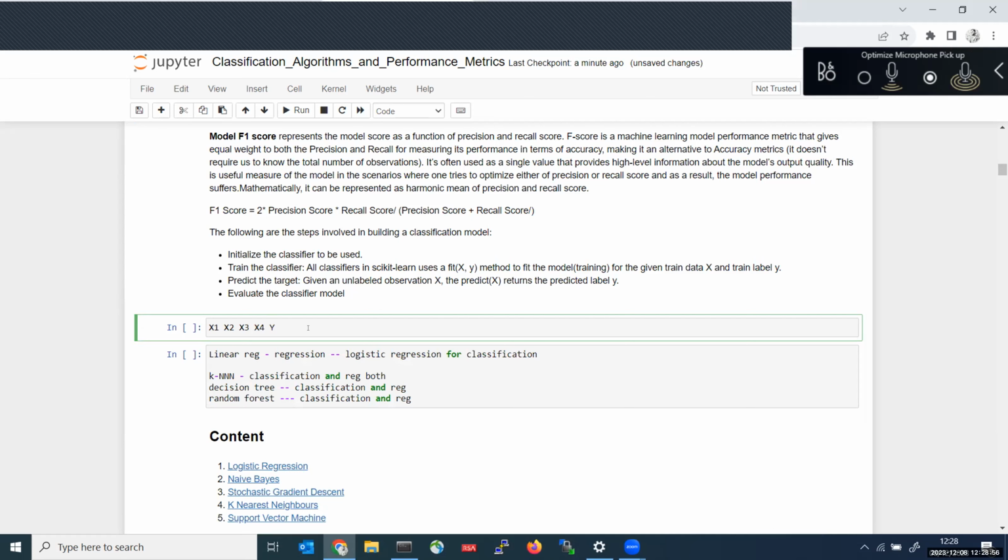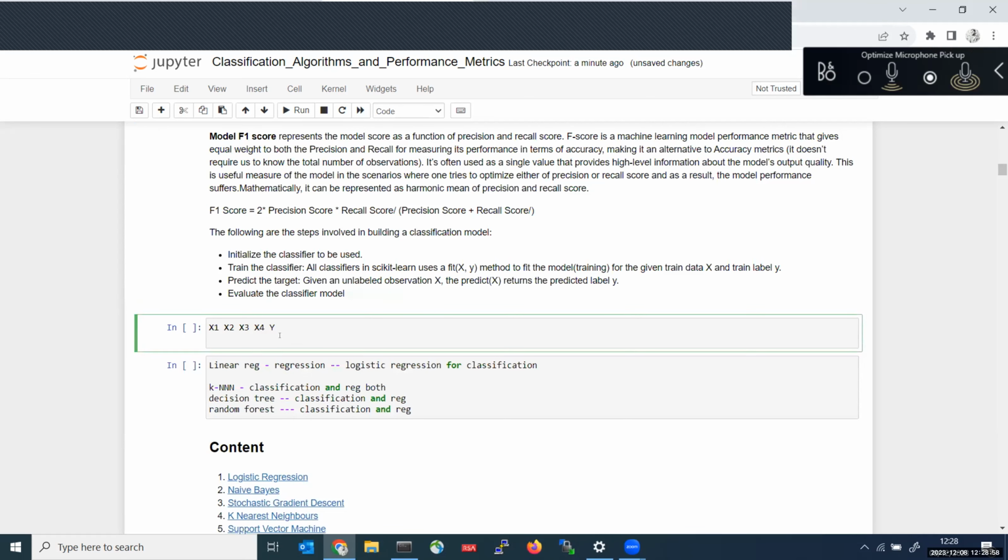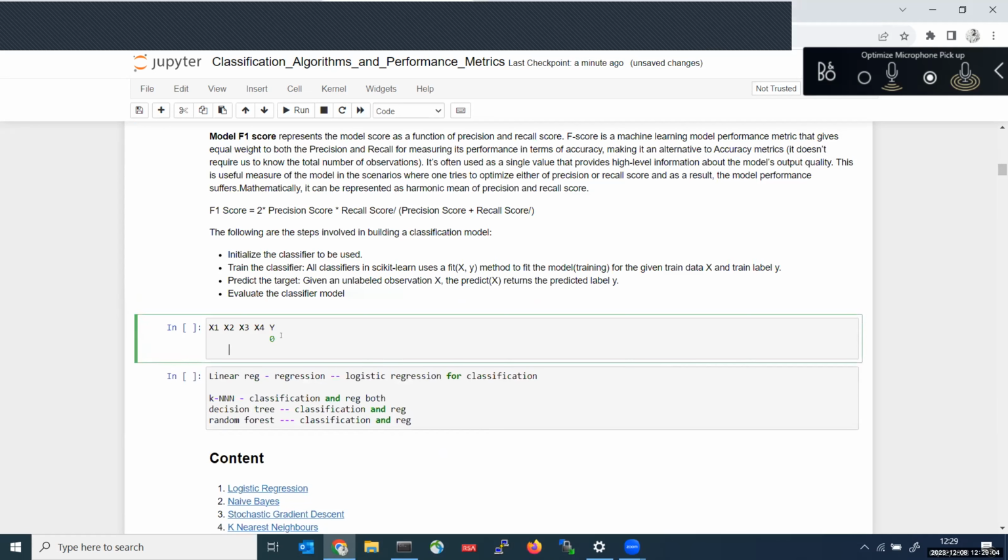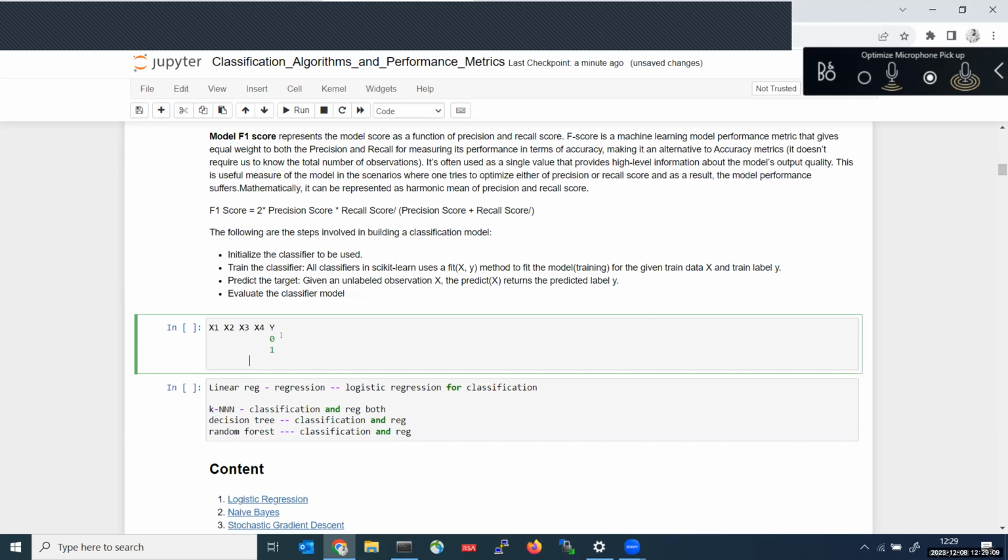In the y, you will be getting values like 0, 1, 0. These are all the rows: this is the first row, this is the second row, this is the third row, like this. This is binary classification.